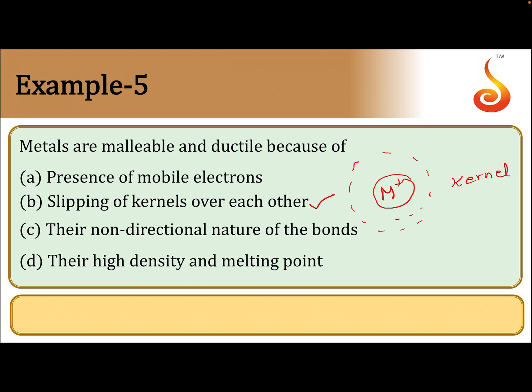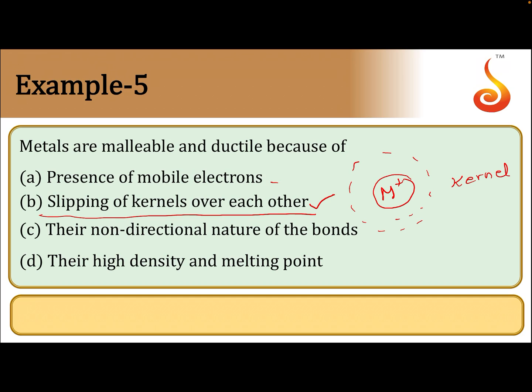So that is about the electron sea model, and why they are malleable and ductile: when force is applied on the metal crystal, the layers of metal kernels will slide over one another and so the metal can be deformed. We can make it into sheets or wires. So slipping of kernels over each other is the answer there.